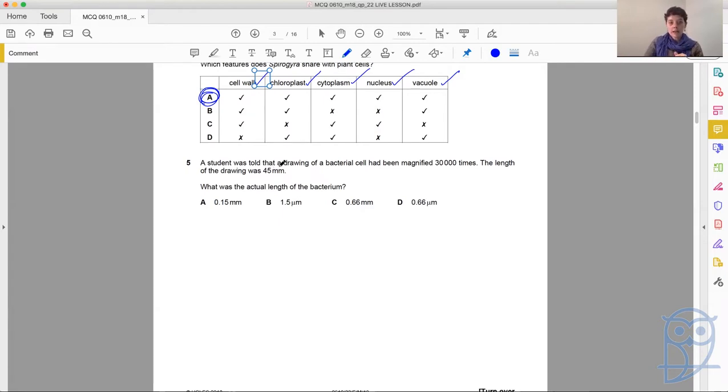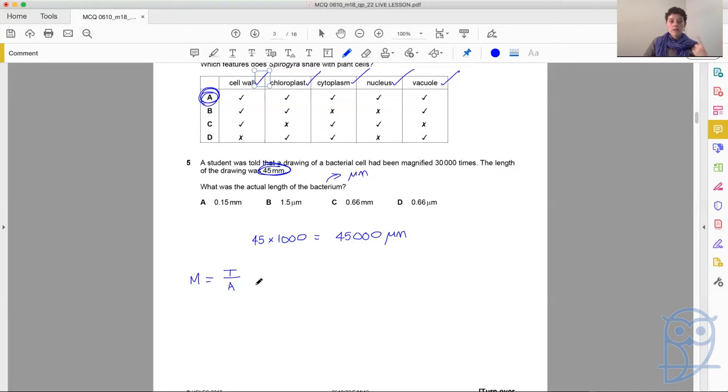The thing that we've got here is 45 millimeters. Now, when it comes to bacteria, what do we actually use to measure them? We don't use millimeters. We use micrometers. So we need to get that 45 millimeters into micrometers before we can calculate the actual length. So we say 45 times 1,000 equals 45,000 micrometers. Then we need to think about magnification is image over actual.